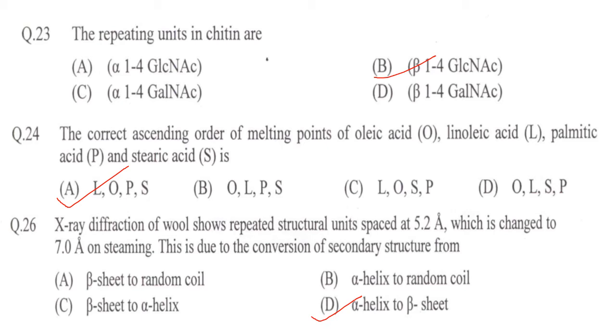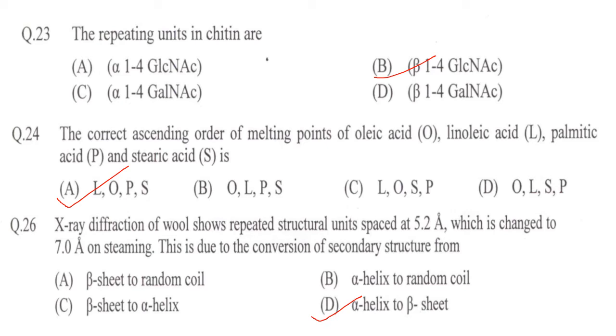Next one. The correct ascending order of melting points of oleic acid, linoleic acid, palmitic acid and stearic acid is. We know that unsaturated fatty acids have lower melting points than the saturated acids of the same length. Other than palmitic acid, oleic acid, linoleic acid and stearic acid are all 18 carbon chains.